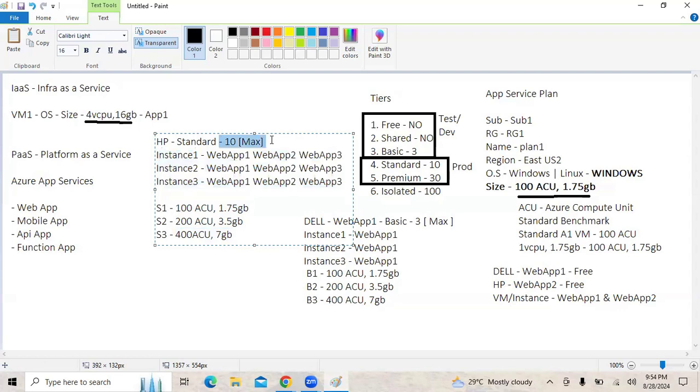Second option of scaling is, let's say right now, all these three instances are of S1 size. So one option is we can further increase the number of instances, instance 4, instance 5, and so on. Second option is we can even change the size of the instance. So let's say all three instances are of S1 type, we can upgrade them to S3. And they would be able to handle more traffic as well.